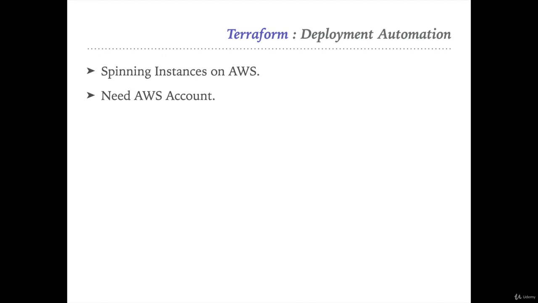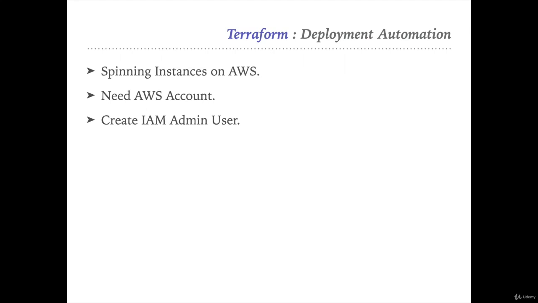For this, we need an AWS account, which we have already created in the previous prerequisite sections. On the AWS account, you need an IAM admin user which will have all the access on all the resources. So whenever we are hitting the AWS API from Terraform, that API will be authenticated by this particular user. And if the user doesn't have the access on the resources, then deployment from Terraform will fail, right? So we need the IAM admin user on AWS, which will be used to authenticate the AWS API from Terraform.